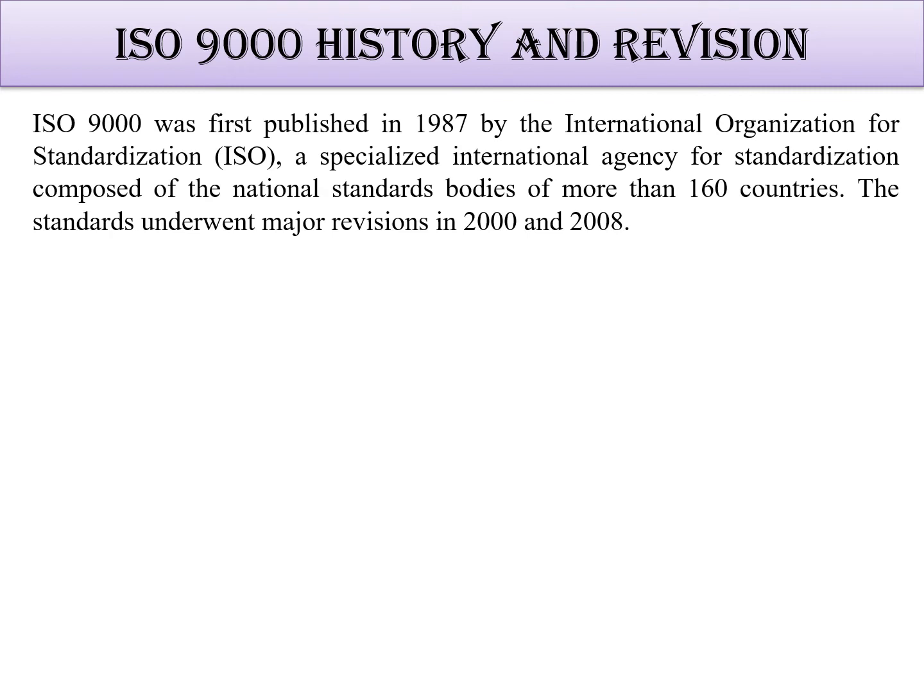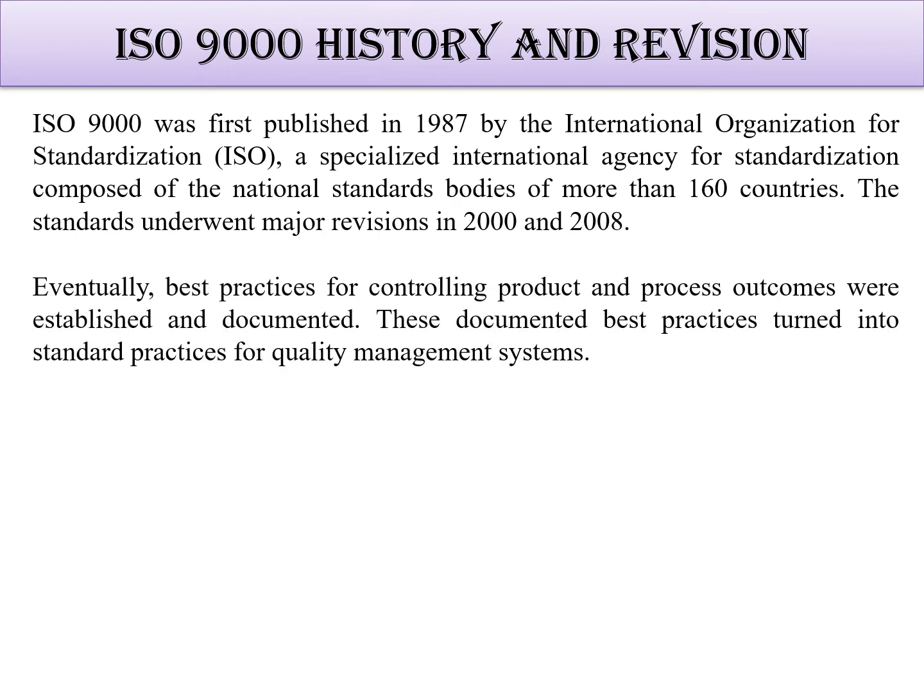It was first established in 1987. Okay, and right now it is in 160 countries, and even more countries are being added. There are two major revisions which were done in ISO, in the year 2000 and in 2008. Now the best practice for controlling product and process outcomes was established and documented in this ISO. It's a total documentation process, but what happens due to this documentation, you will get a proper systematic plan to do anything.